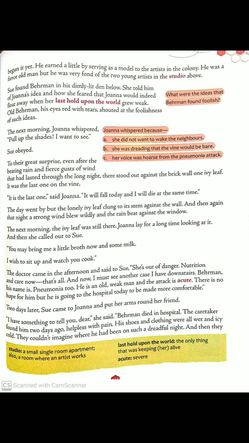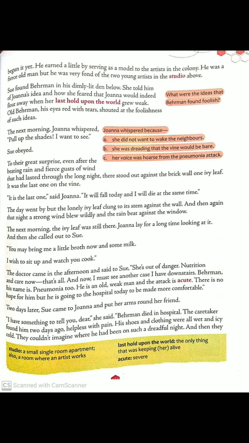She told him of Joanna's idea and how she was so scared that Joanna would indeed float away. Float away here means that she would die, actually. Last hold upon the world means the only thing that was keeping her alive.